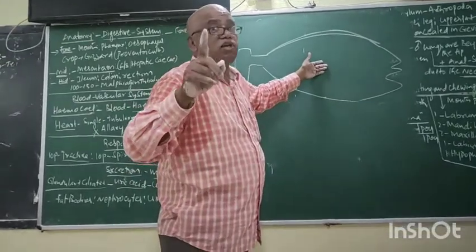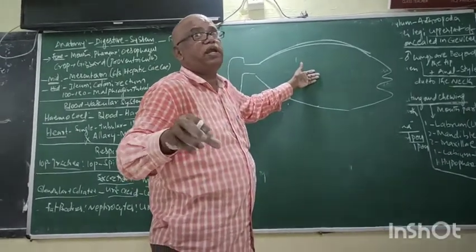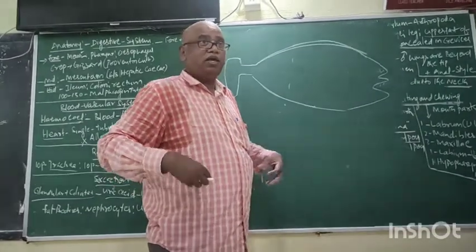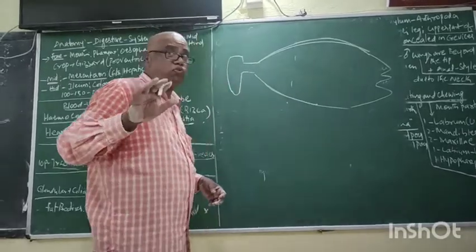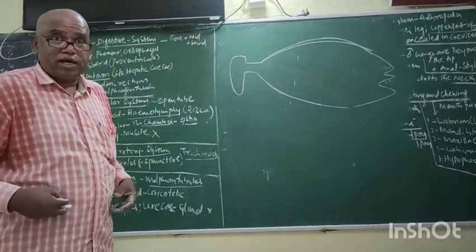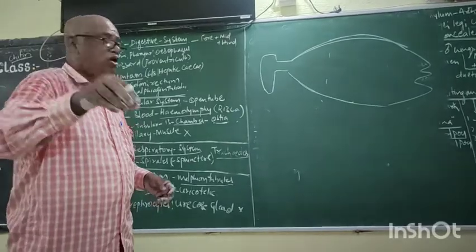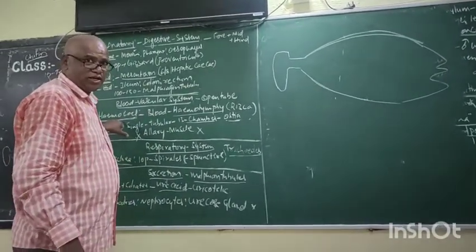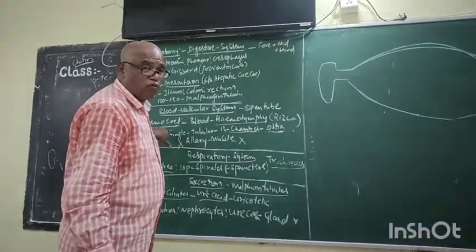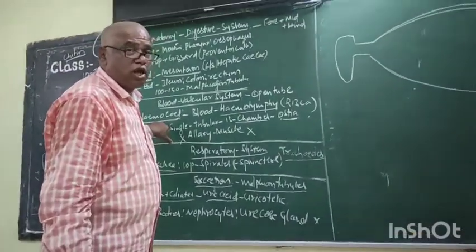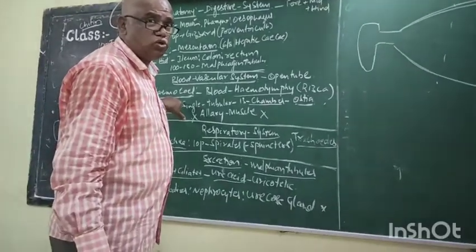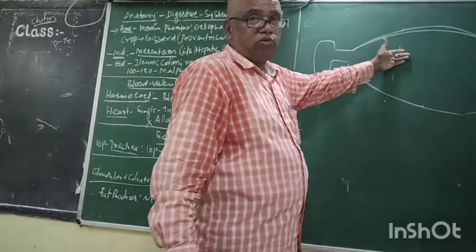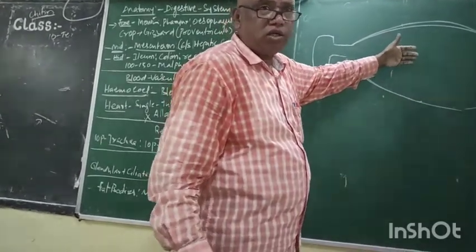The body cavity of cockroach is filled with blood. Our body cavity is not filled with blood. In cockroach, in all arthropods, and in molluscs also, the body cavity is filled with blood. Hence it is called a hemocoel. It is not a true body cavity, because a true coelom is lined by mesoderm; here the body cavity is filled with blood. Hence it is called hemocoel.